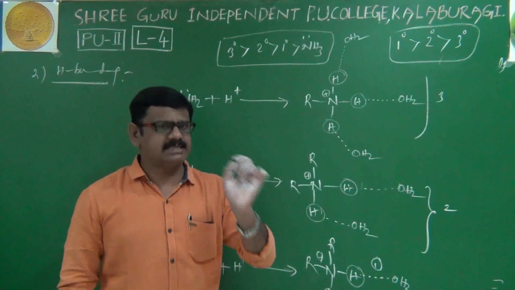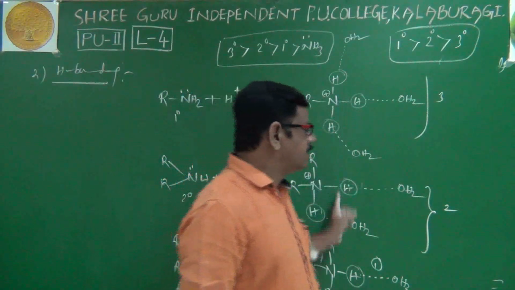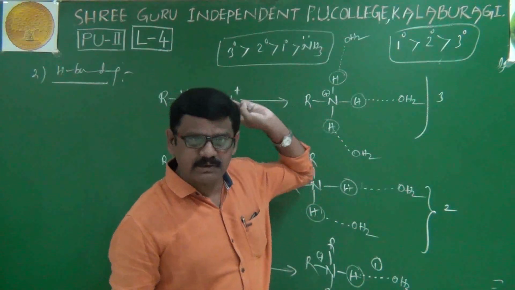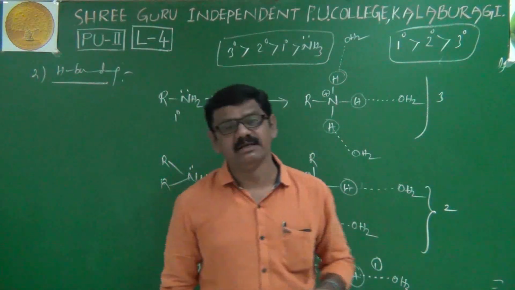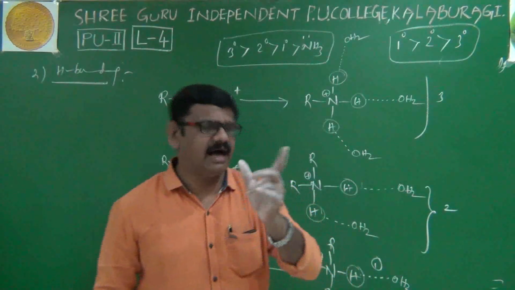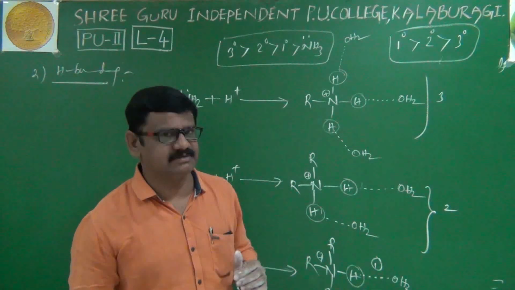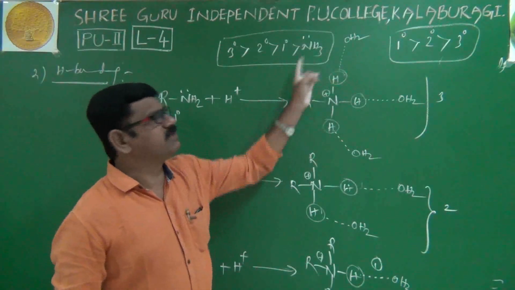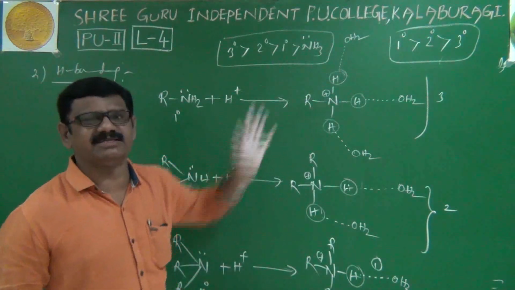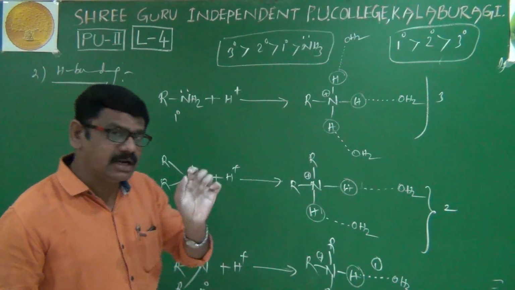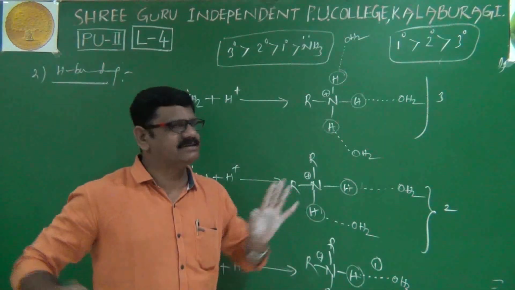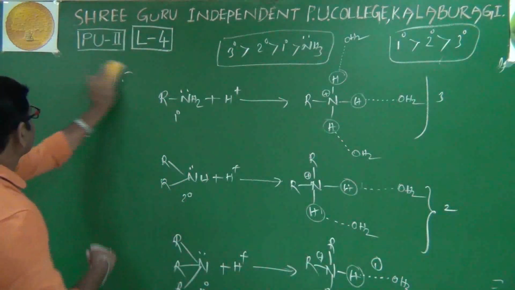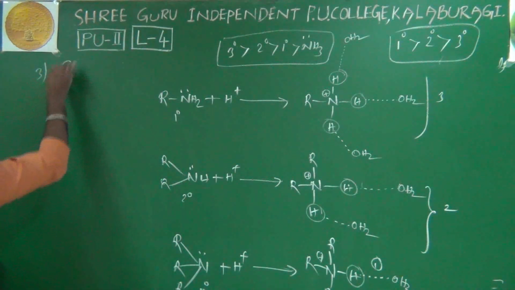Remember, it is decided by 3 factors: one is the inductive effect, second is hydrogen bonding, and now we'll go to the third one, that is the steric effect of alkyl groups. See, the first factor and second factor give different, reversed orders. That's why we are not deciding the answer with only one factor. Now we'll go to the third one, the steric factor.